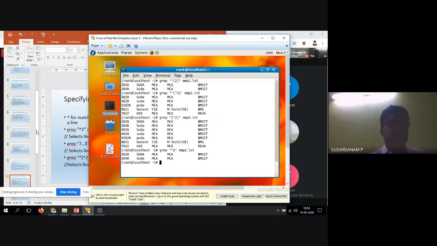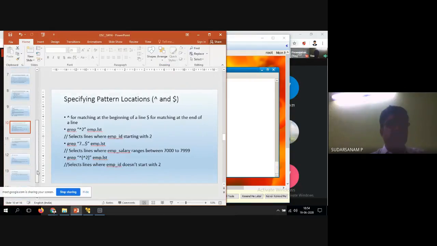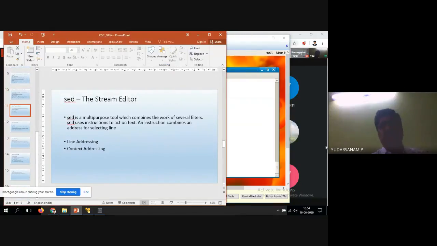Now let us go for one more, how it will work. This is one command, called the grep command. Now let us see how it works for one more command, that is called the sed command. Sed is a multi-purpose tool which combines the work of several filters.